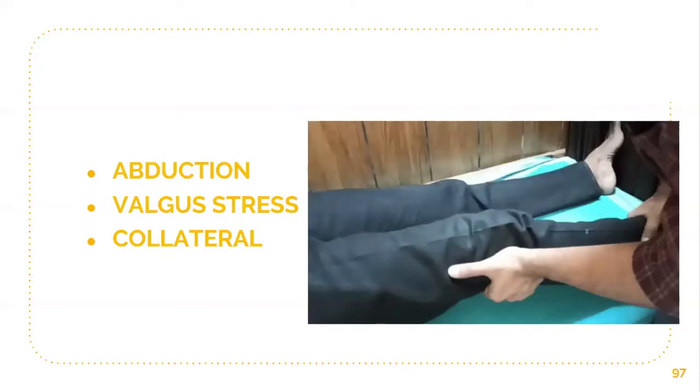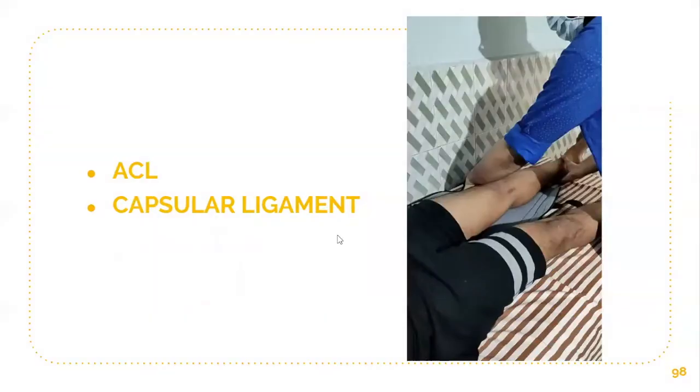Whenever the knee is in complete extension, this test gives the diagnosis of collateral ligament tear with ACL injury, which also causes injury to the medial capsular ligaments, which I showed you in the applied anatomy part. This test is done in 30 degrees of knee flexion, and whenever it is done in complete extension, it is diagnostic of collateral ligament tear associated with anterior cruciate ligament tear and capsular ligament injury.